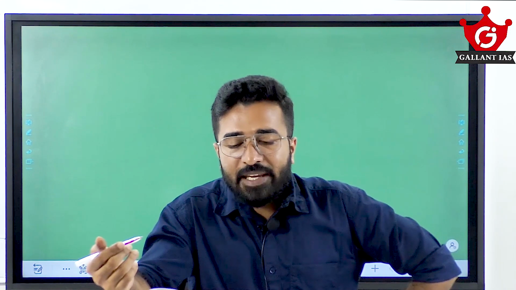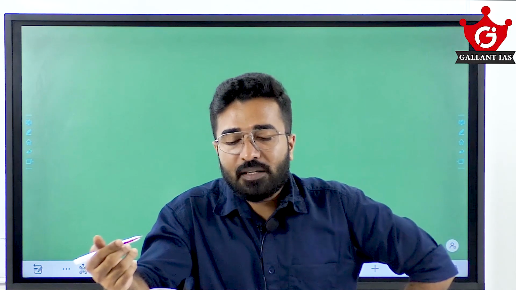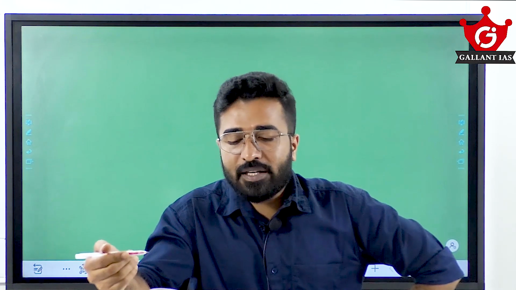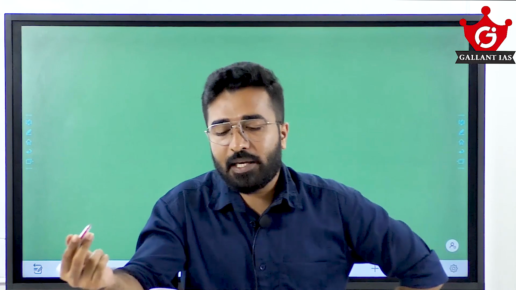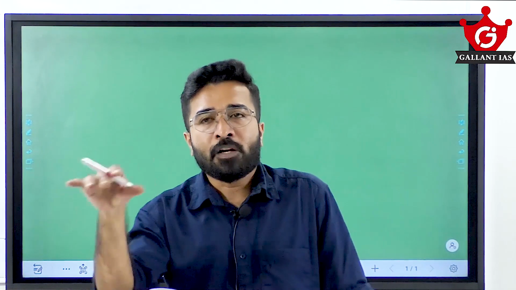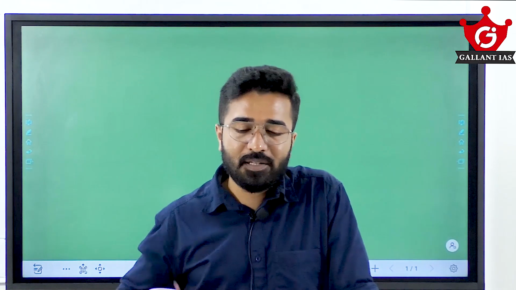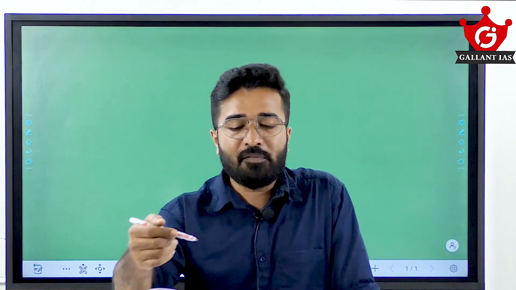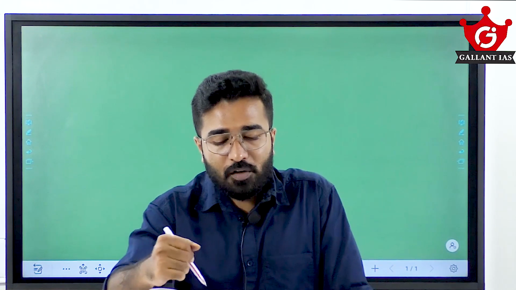Third statement, he acts as the chairman of the zonal council. Vice chairman. So 3 is wrong. 4. He is a member of governing council of Niti Aayog. Obviously, he must be a member of governing council of Niti Aayog because Niti Aayog is a body which is created for cooperative federalism, for the cooperation between center and state, for taking the advice of states, opinion of states, etc. So definitely CM will be a member of that. So 1, 2 and 4.